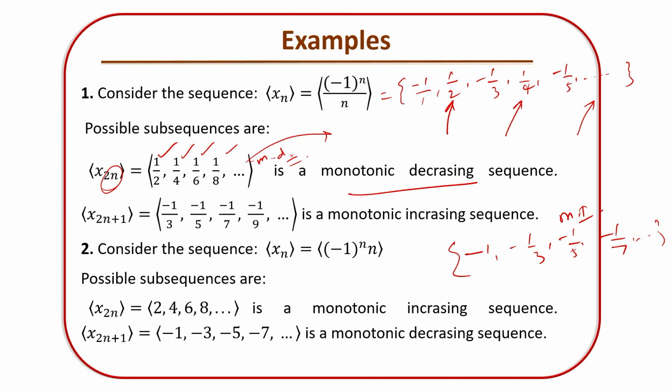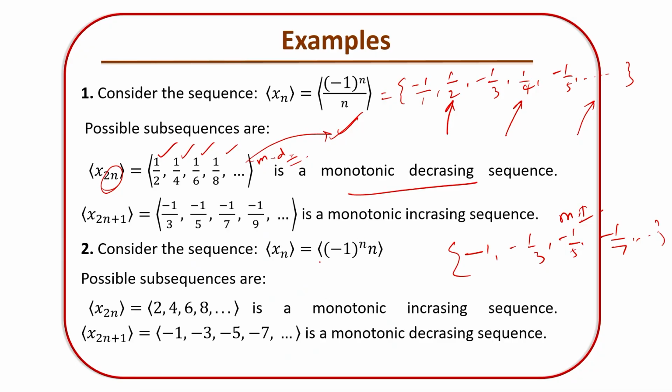So if you look very carefully at the structure of these subsequences, you will see that even when a sequence is given, the sequence may have a monotonically increasing or a monotonically decreasing subsequence. And that's why the statement of the theorem says that every sequence of real numbers has a monotone subsequence.